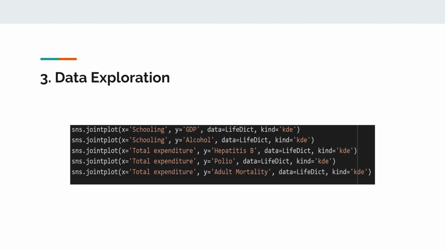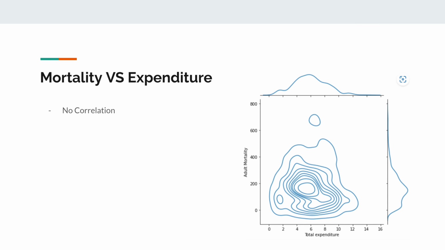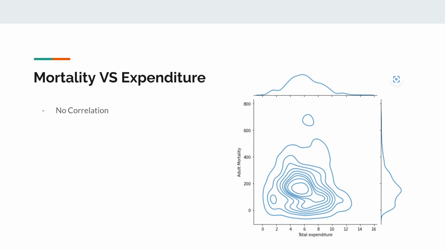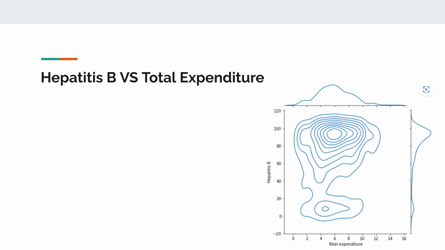Next, we want to visualize the data with graphs so we can formulate hypotheses about our data. It seems that there's not a correlation between adult mortality and total expenditure. This comes as a surprise given that intuitively one would expect more resources is indicative of less death. The same unintuitive non-correlation holds when total expenditure is graphed against polio and hepatitis B.